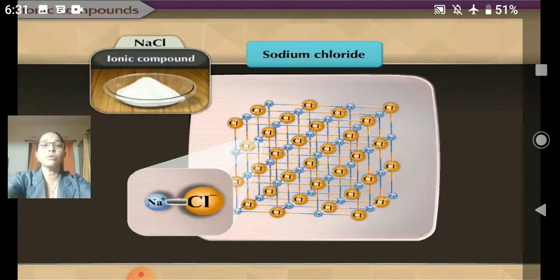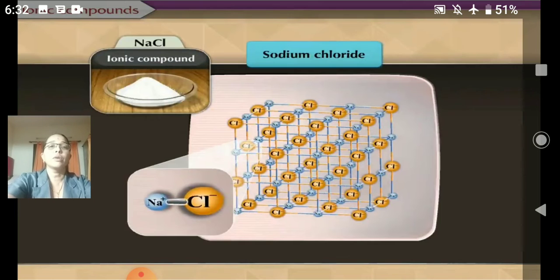Sodium, we are going to study about the ionic compound, that is sodium chloride. Any ionic compound, but what especially are these ionic compounds? They are formed from one metal and the other one is non-metal. They are formed by the chemical reaction of metal and non-metal.